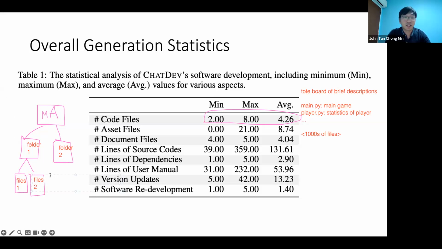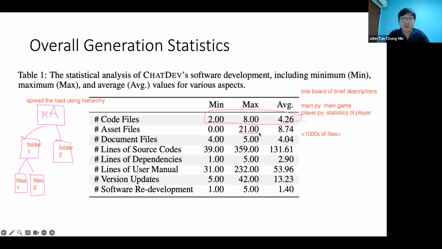Yeah. And each agent can also be specialized to do different kinds of files, so that one can do documents, one can do PowerPoint, one can do Python code. So if we spread the load using hierarchy, I think we can potentially increase the number of files to thousands. Yeah, which is not possible right now with the current ChatDev, because they just use the prompt itself.